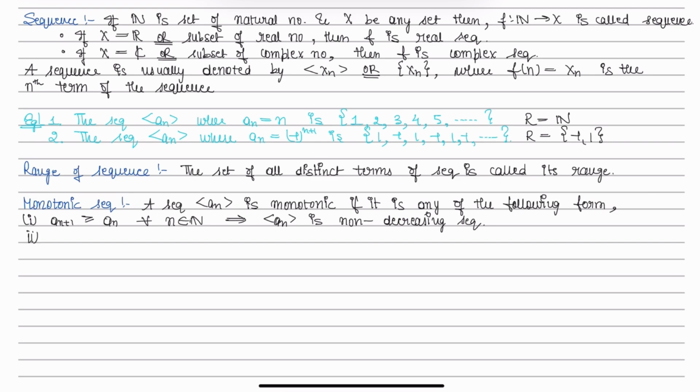And if an plus 1 is less than or equal to an for every n belonging to the natural numbers, then the sequence an is a non-increasing sequence.